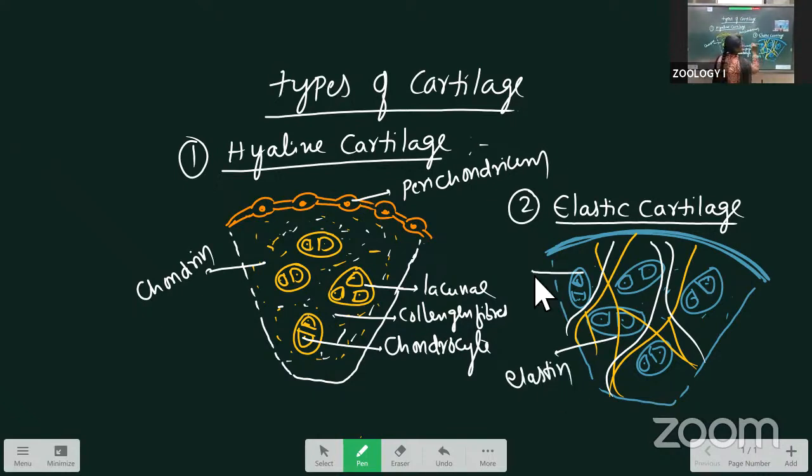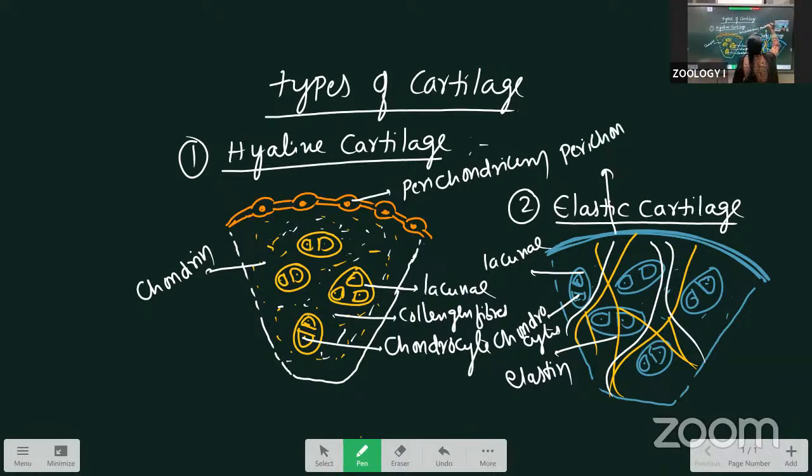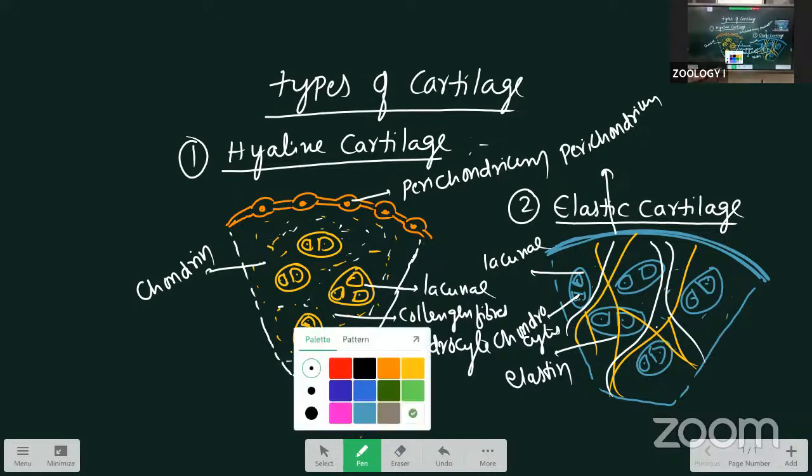Next, this one is called the lacunae. These are the chondrocytes. This one is the perichondrium. Predominantly the yellow color, because elastin fibers are present inside this one. Next, the last one is called fibrous cartilage. The third one I am drawing here.